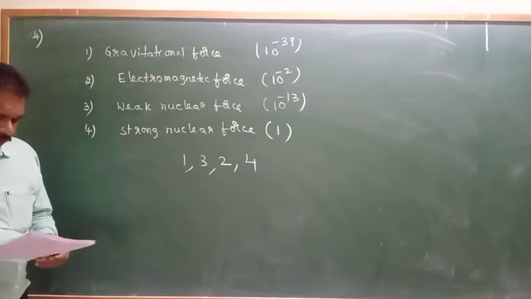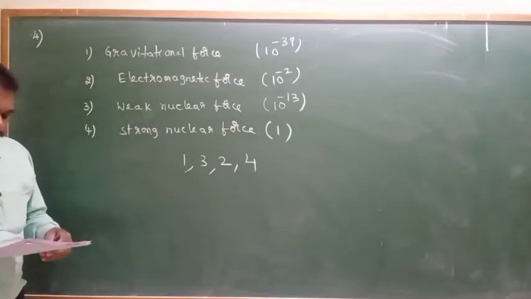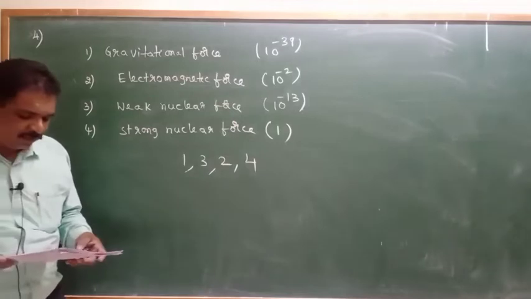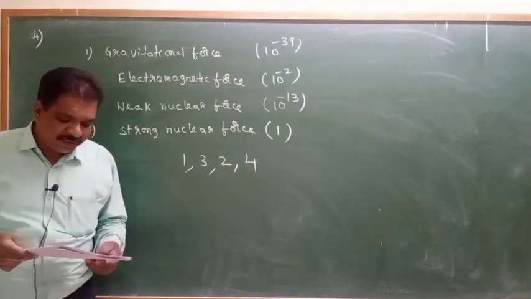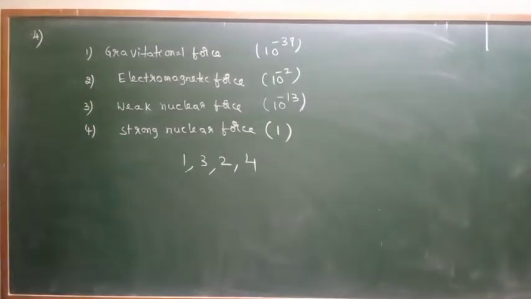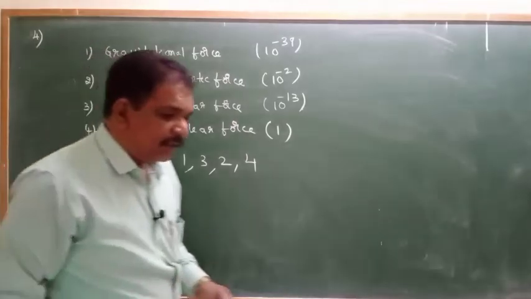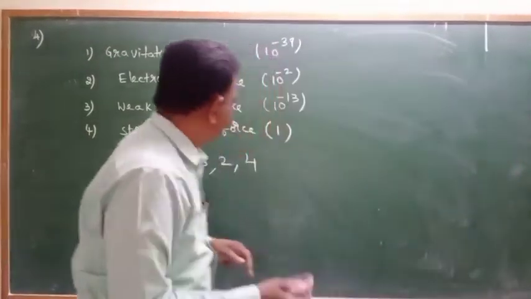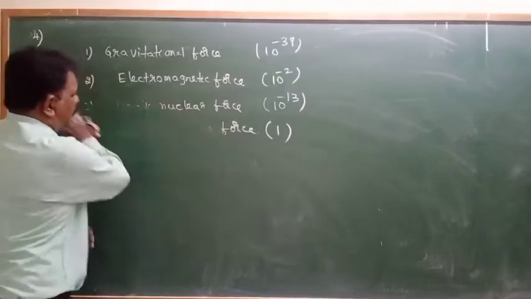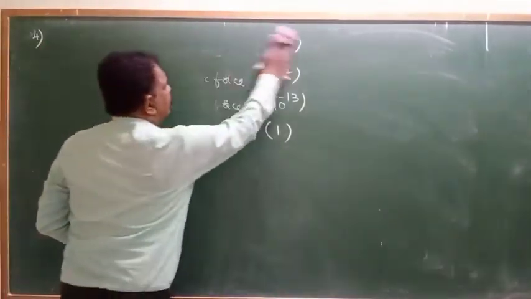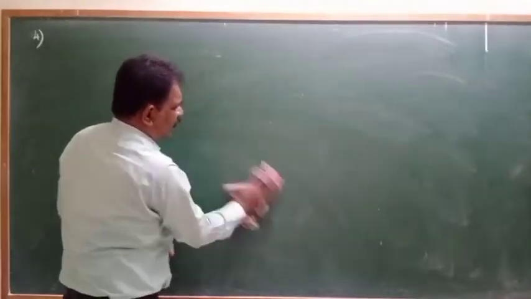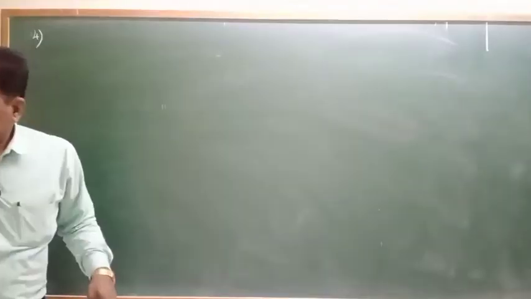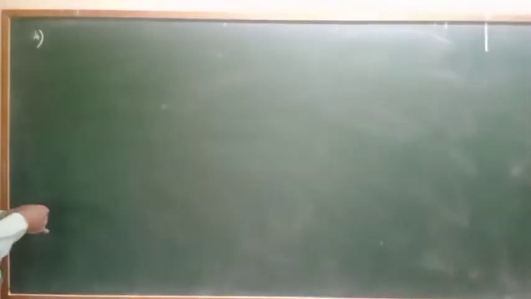Next, 5th question. Which of the following statements constitutes a scientific hypothesis? So, they gave some statements. Which statement will constitute a scientific hypothesis? What is meant by hypothesis?